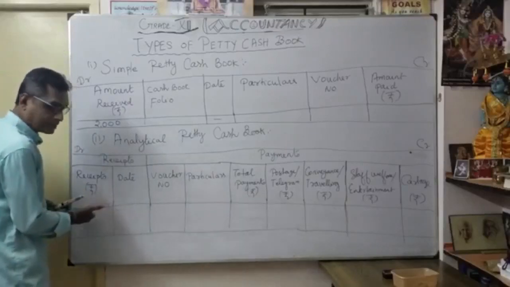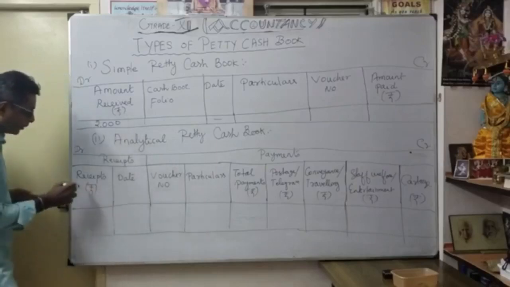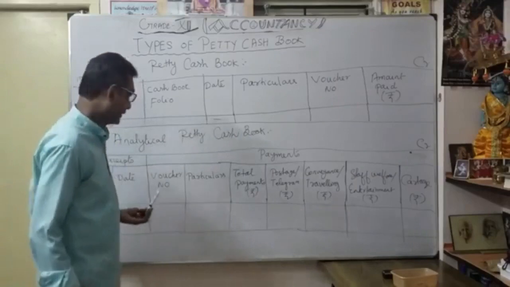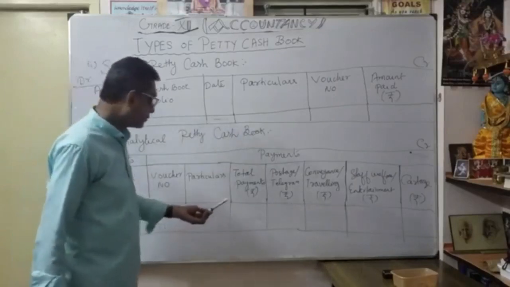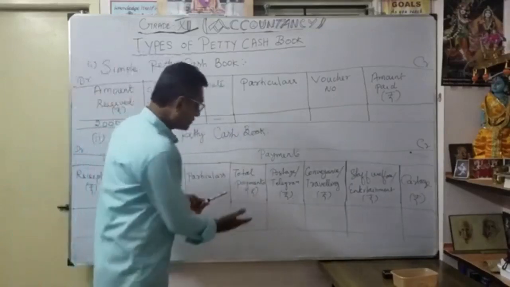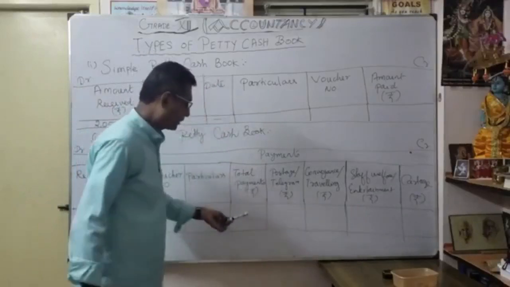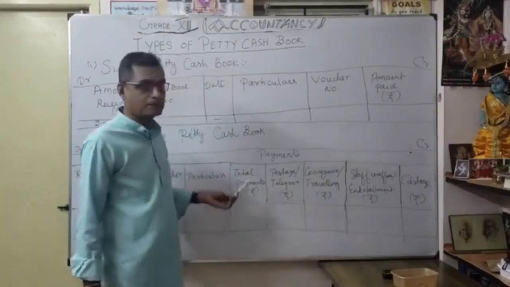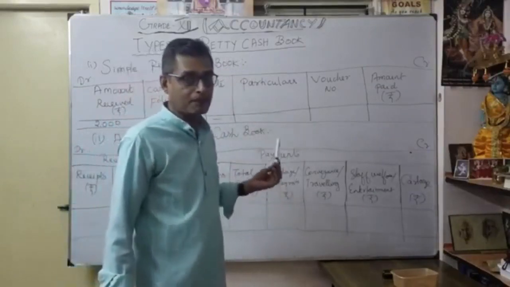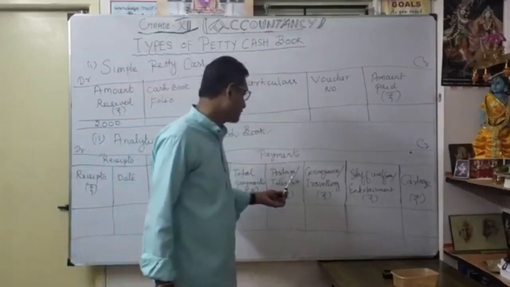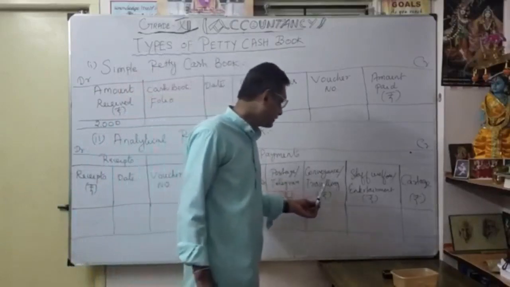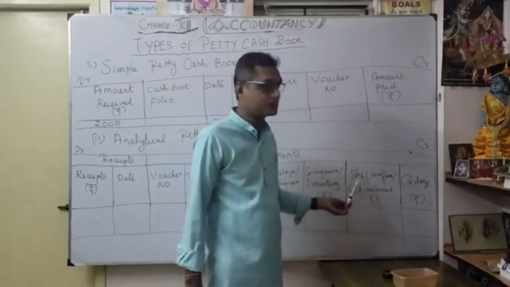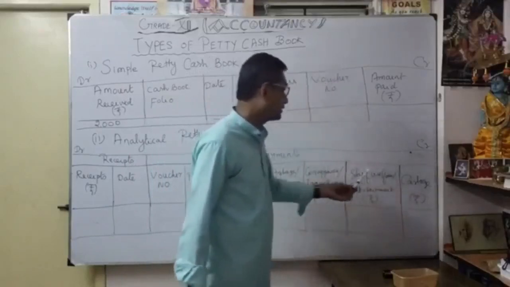The received amount, then the particular date, then the voucher number, then particulars. Then total payments: here you have to mention the total payments. Then you classify the total payments under which head of accounts they come, maybe under postage or telegram, conveyance or traveling expenses, staff welfare, entertainment expenses, or cartage. What does cartage mean?